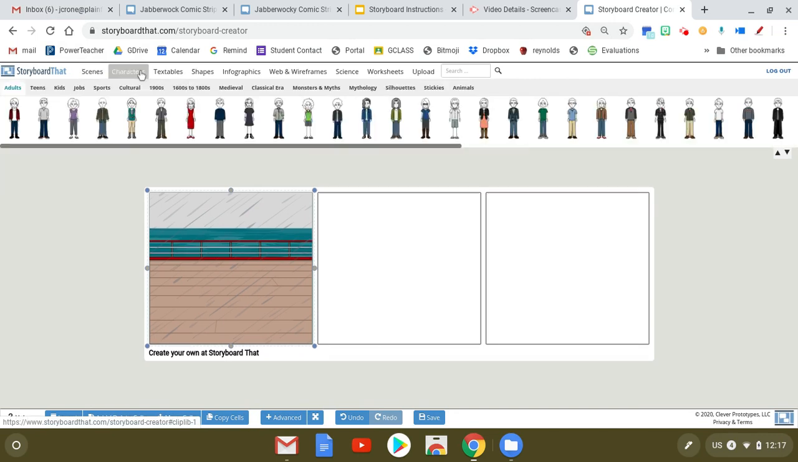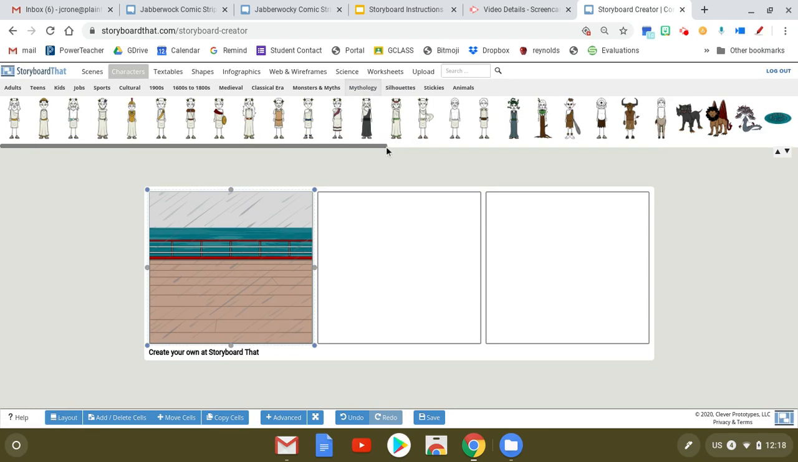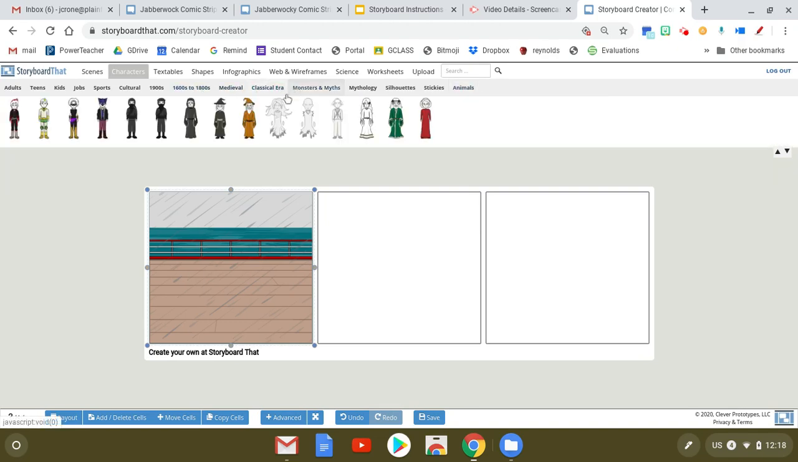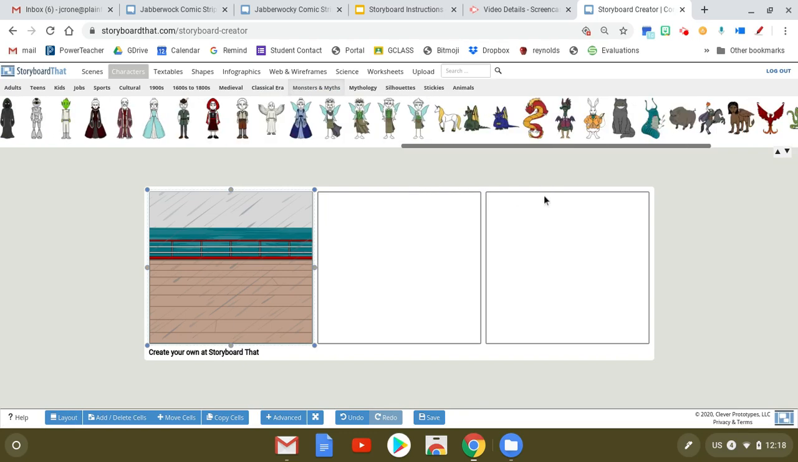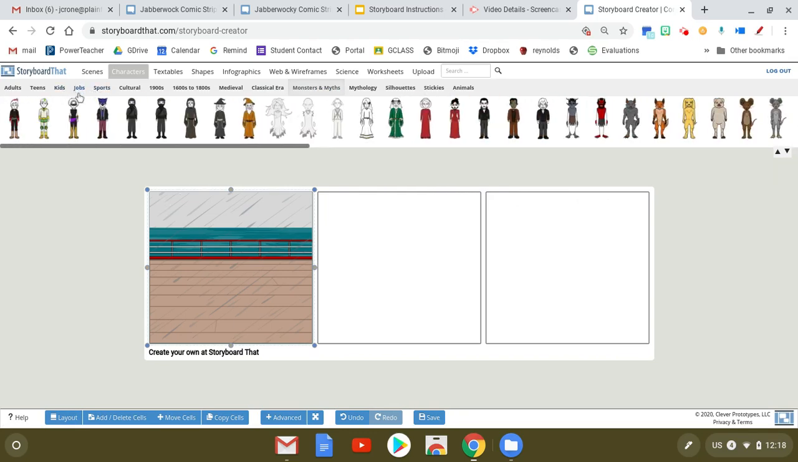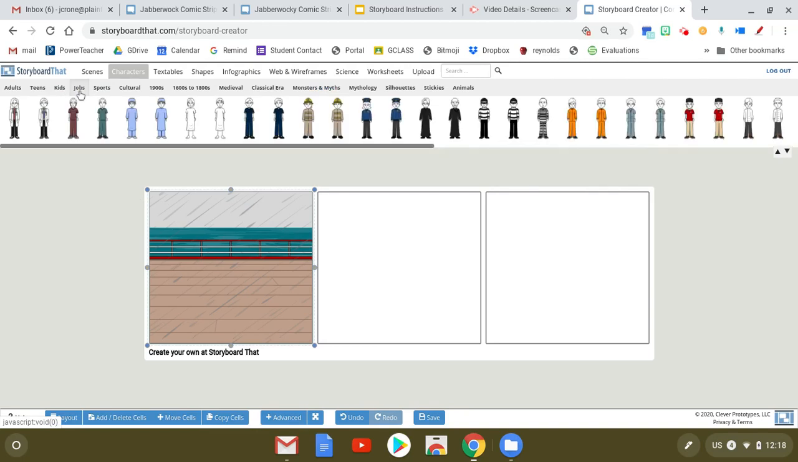But you can see that you have all sorts of different characters. There's mythical characters. You can see it even goes to mythical animals. These are all animals you can find on the planet. There's classical era. I think I did already show the monsters and myths, but you can see some of those different things. So for this, I'm just going to have somebody with a job. I didn't know burglar was a job. We learn something new every day.